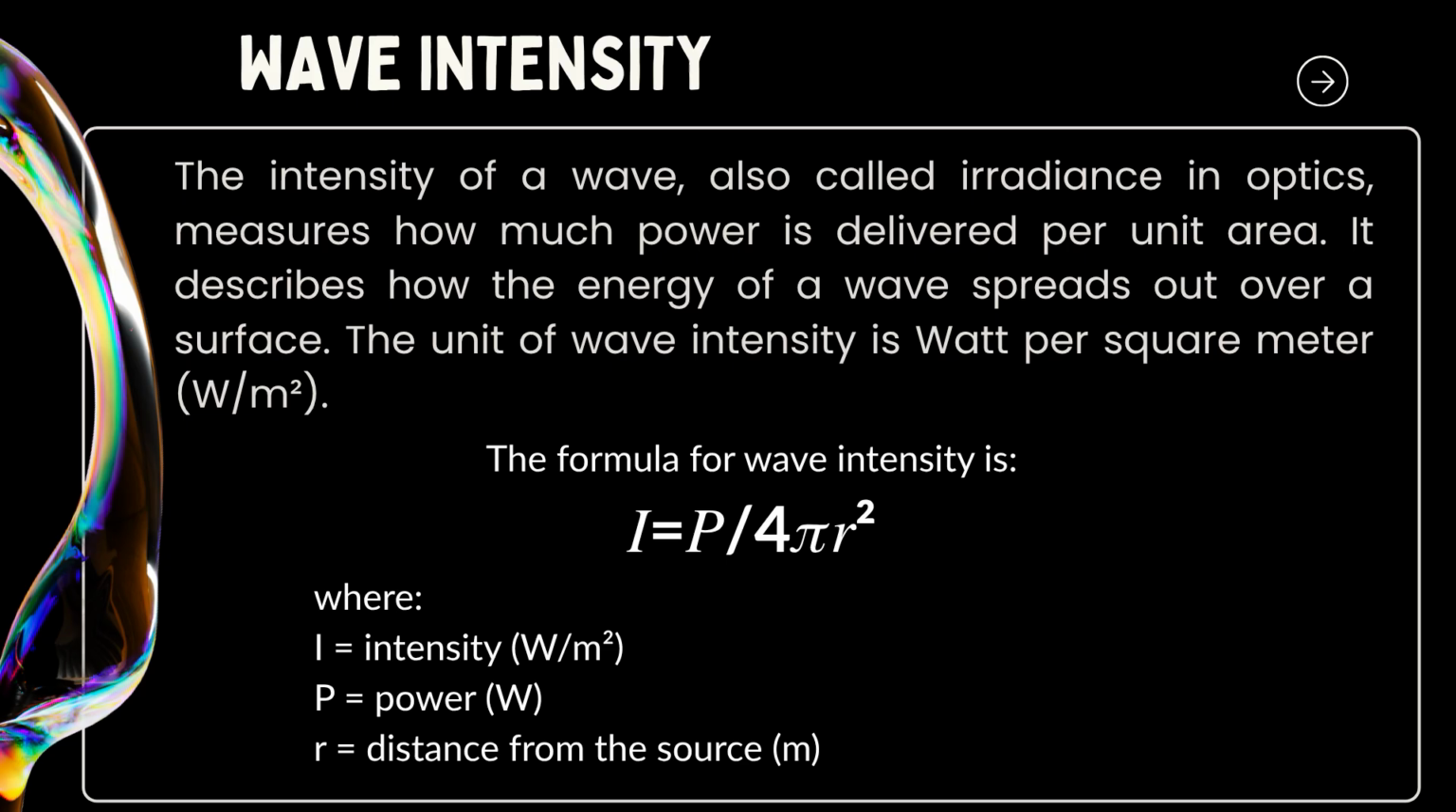Now let's begin with our first topic, wave intensity. The intensity of wave, also called irradiance in optics, measures how power is delivered per unit area. It describes how the energy of a wave spreads out over a surface. The unit of wave intensity is watt per square meter. So basically, wave intensity tells us how strong or powerful a wave is at a certain distance from the source. So the formula for the wave intensity is I equals P over 4 pi r squared, where I is the intensity, P is the power, and r is the distance from the source.